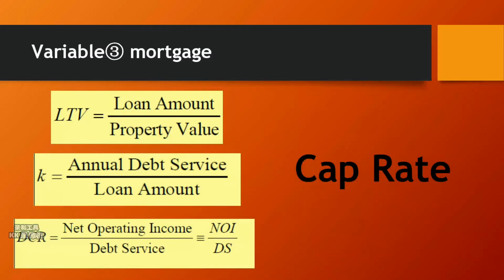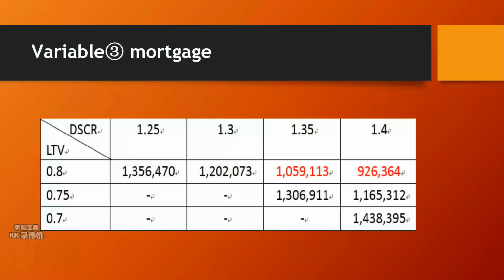We assume that the interest rate is still 4.625% compounded monthly, with 25-year amortization. This table shows the possible groups of LTV and DSCR and the corresponding supportable land value. It means that if the bank only provides LTV of 0.8 and DSCR 1.35 or 1.4, they should not invest.